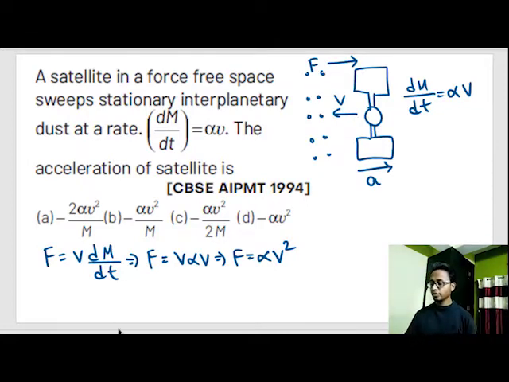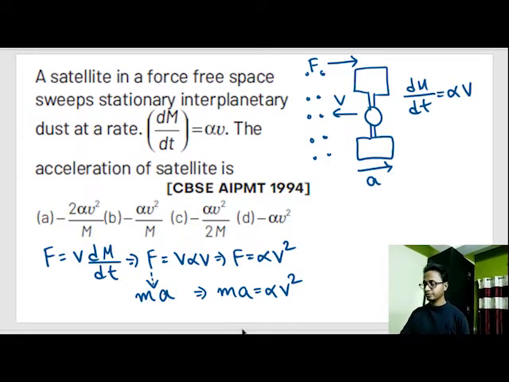Okay, so if we substitute this force F by mass of the satellite into acceleration of the satellite, we get ma is equal to alpha v square, or a is equal to alpha v square by m.